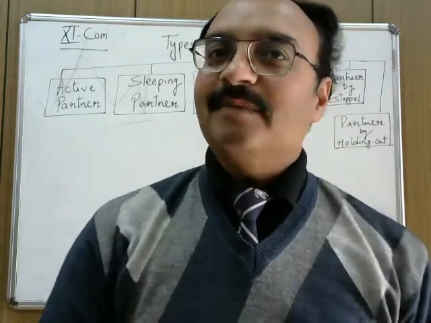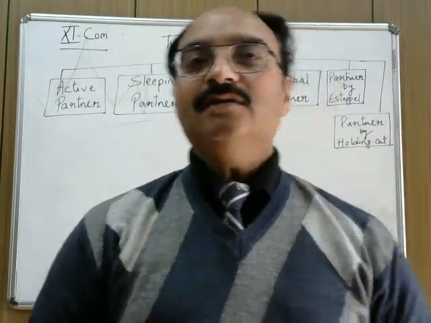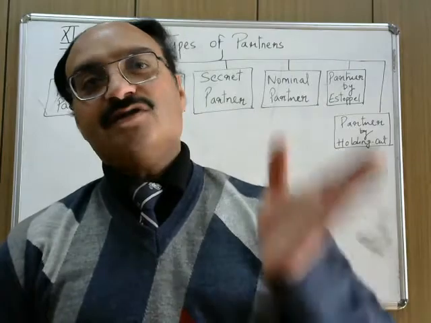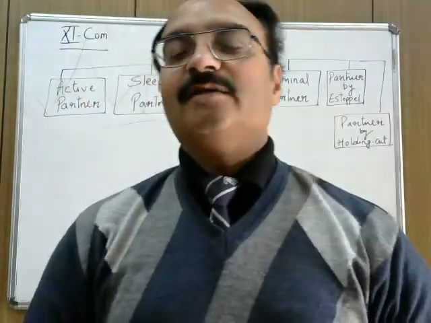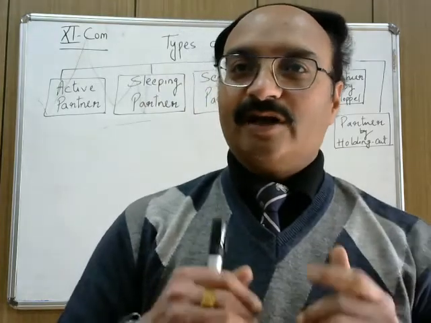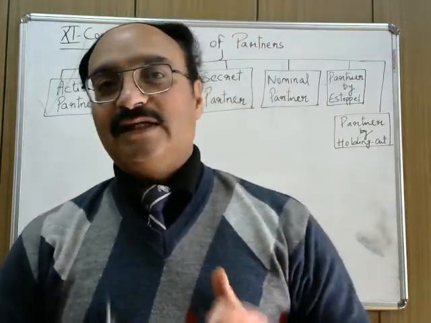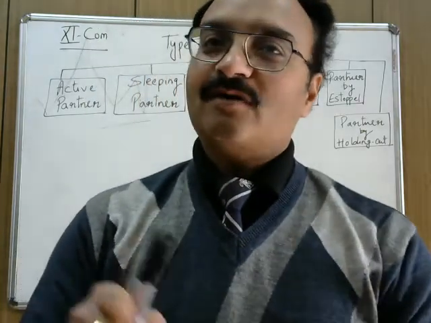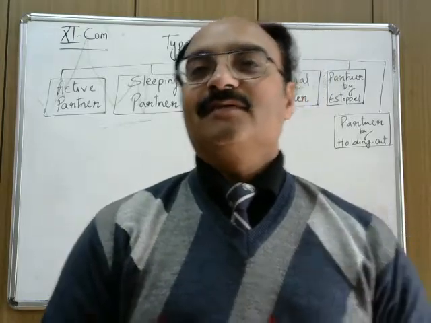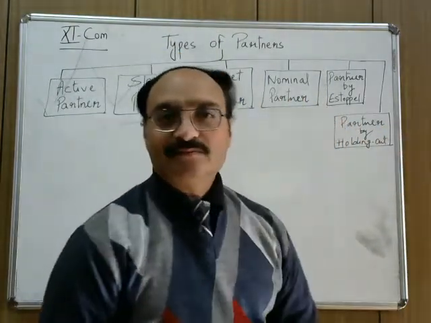He has given the impression to the financer that he is also a partner in the firm. Because of the good reputation of Mr. A, the financer has lent us the money. So if the partnership firm fails to pay back the loan to the financer, then the financer can claim the loan from Mr. A. So this is what partner by estoppel is.